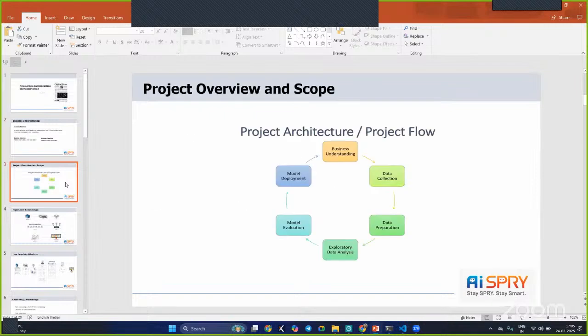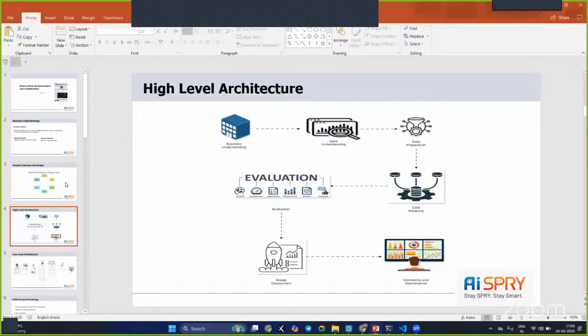Here is the project overview. We understand the business, and we collect the data directly from the URL. We use articles from Malay Mail, prepare the data for model training, do the model evaluation, and finally go with deployment. In this project we have prepared the high level architecture as well as the low level architecture.